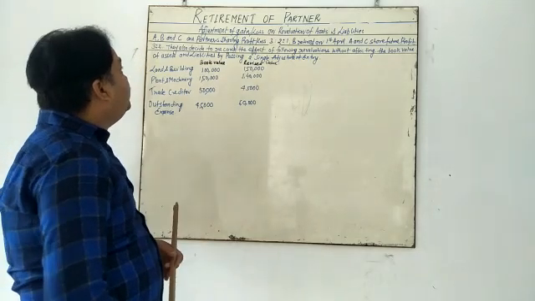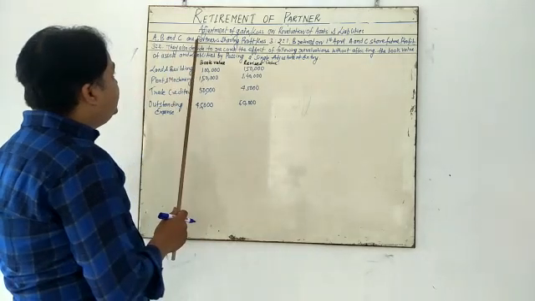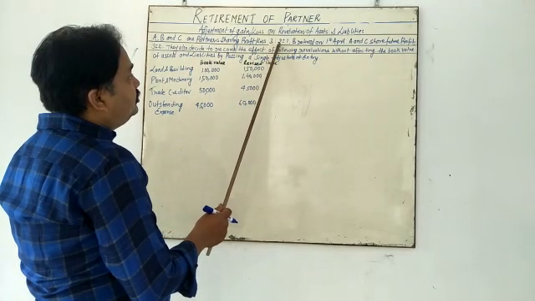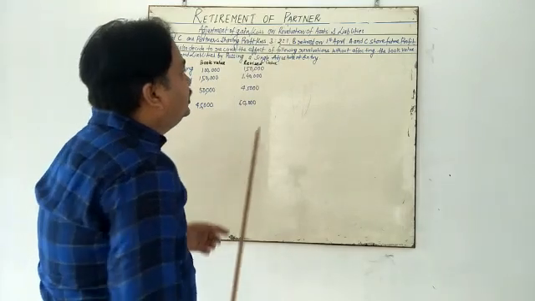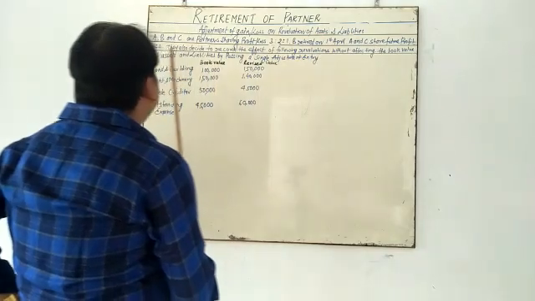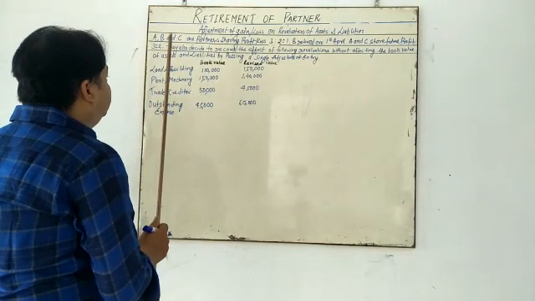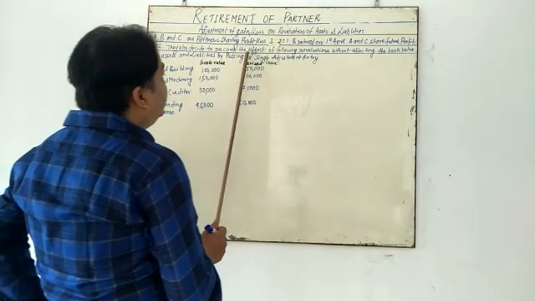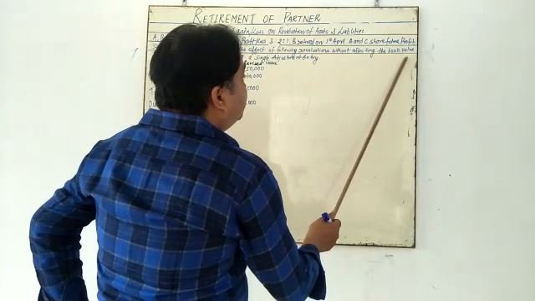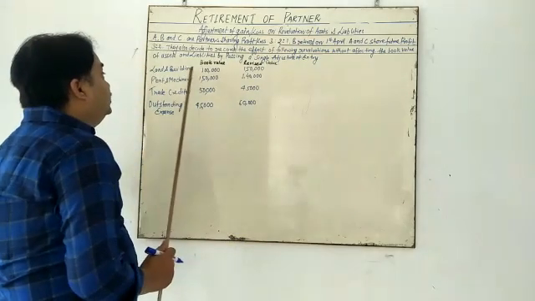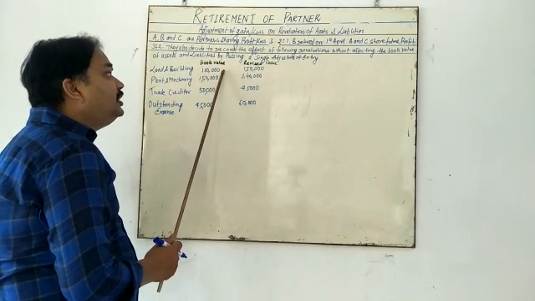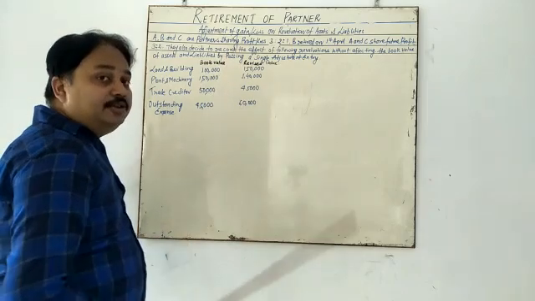adjustment, I take an example question: A, B and C are partners sharing profit and losses 3:2:1. B retired on 1st April. A and C share future profit 3:2. They also decide to record the effect of the following revaluation without affecting the book value. What is the meaning? Land and building book value is 1 lakh. So they want to retain this book value for the new balance sheet.